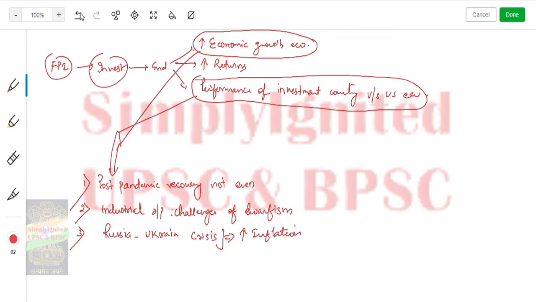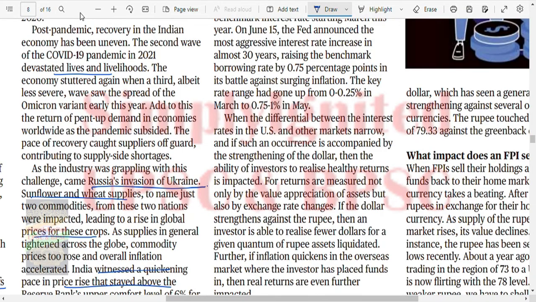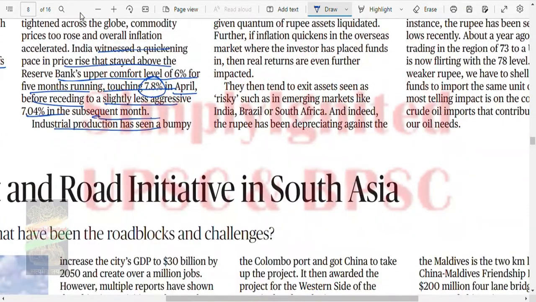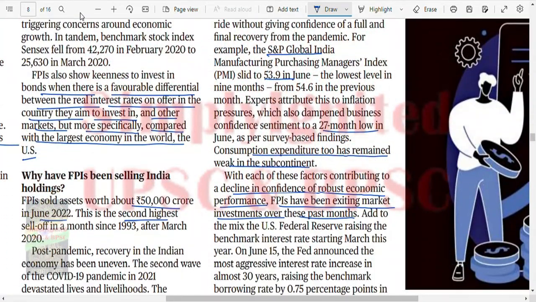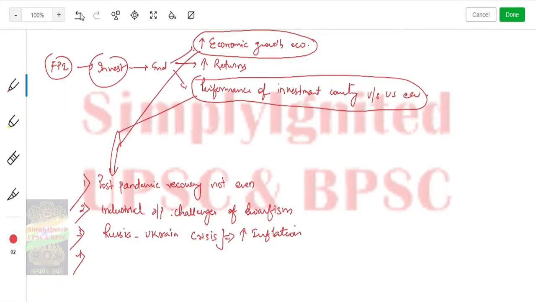Fourth, consumer expenditure remained low. So four things are there: post pandemic recovery not even, industrial output challenges of dwarfism, the Russia-Ukraine crisis increasing inflation, and consumer expenditure remaining low.